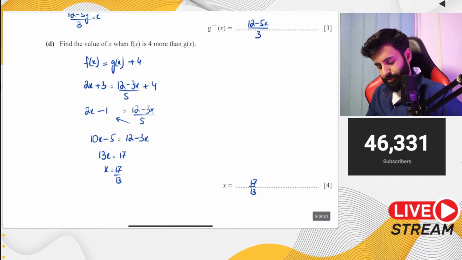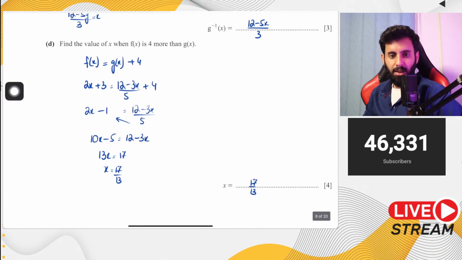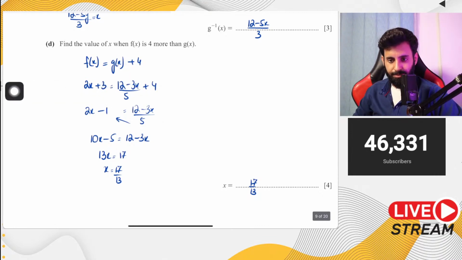So won't we multiply 4? Okay, so I've taken 4 over to the other side. That's why it got subtracted. And then we cross multiplied. Okay.